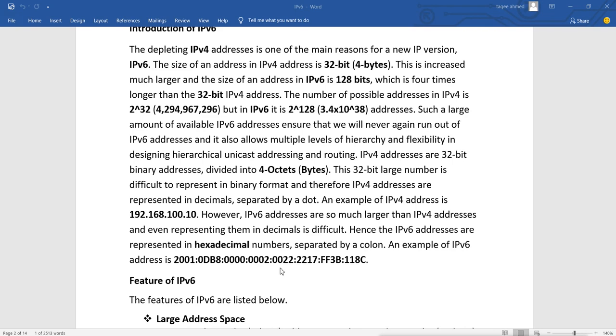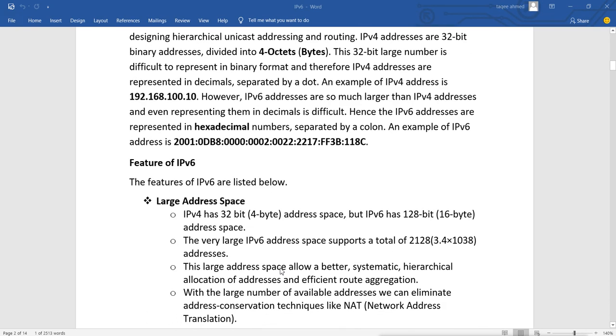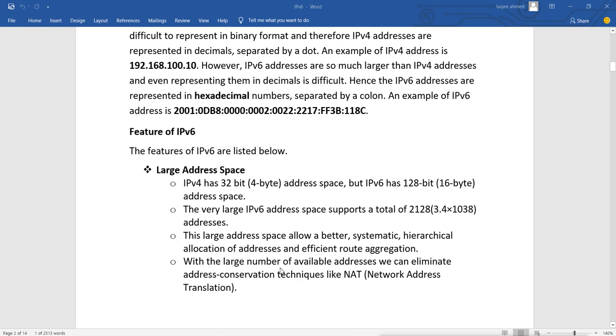Now first, what are the features of IPv6? First, large address space. IPv4 has 32 bits, that is a 4-byte address space, but IPv6 has 128 bits, that is a 16-byte address space. That means it is very big. If you use a calculator, you can see the big number.